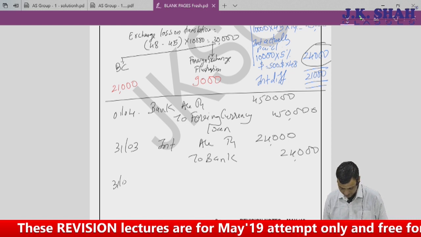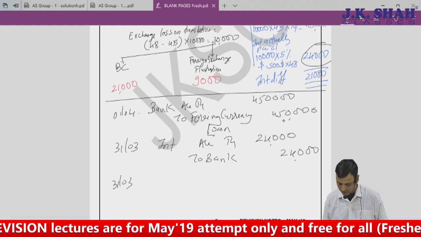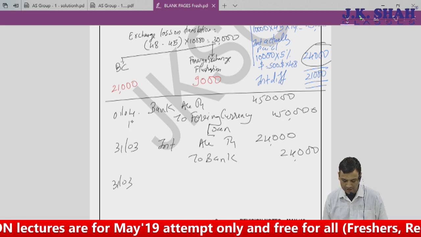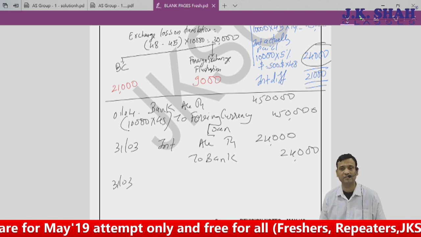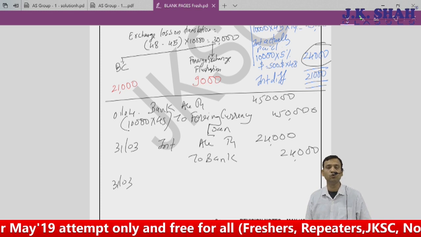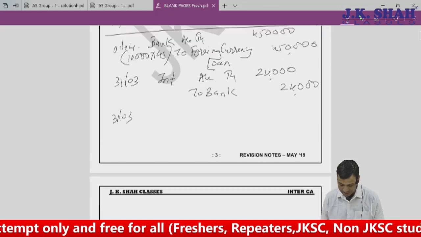Then on 31st March, this foreign currency loan is at which rate? It is appearing at the rate at which the transaction was done, 45. As per AS 11, we need to show it at the closing rate. The closing rate is 48. So my entry would be, I have to increase the foreign currency loan.